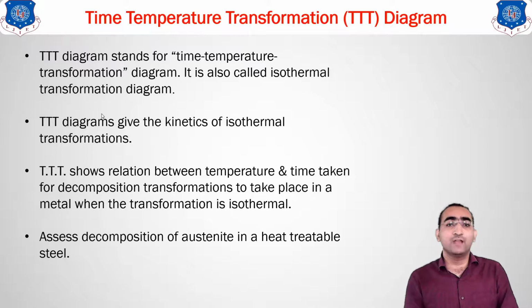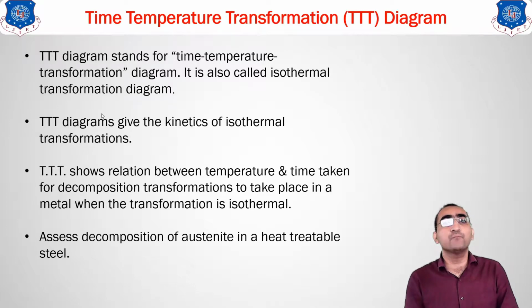We have told you what the objectives of the heat treatment are. In that there was one thing, the change in the microstructure. In this TTT diagram, we will show you that each and every steel we are heating above a particular temperature, that is into the austenitic range. After heating to the austenitic range, when we go for the cooling, what will happen? Your microstructure will change.